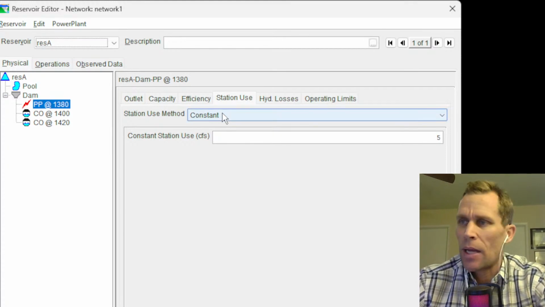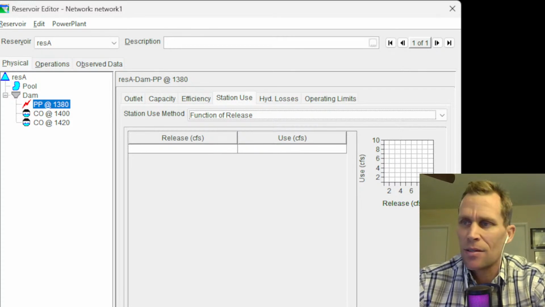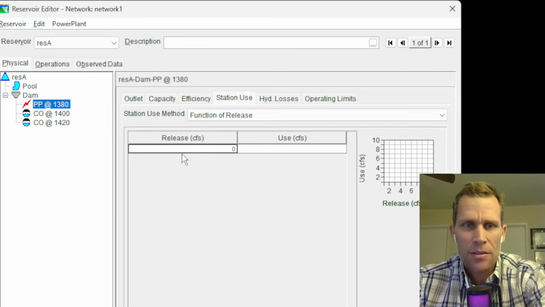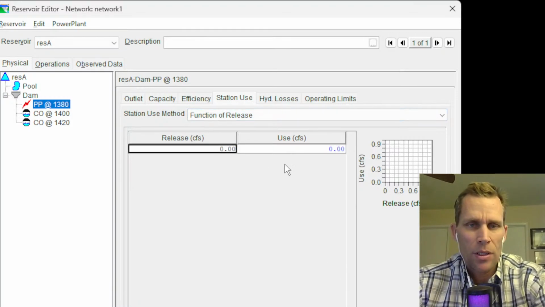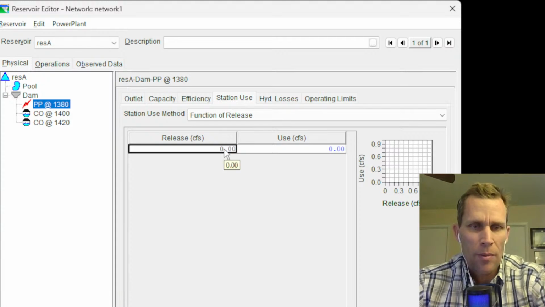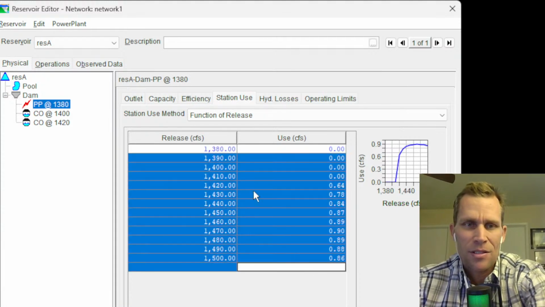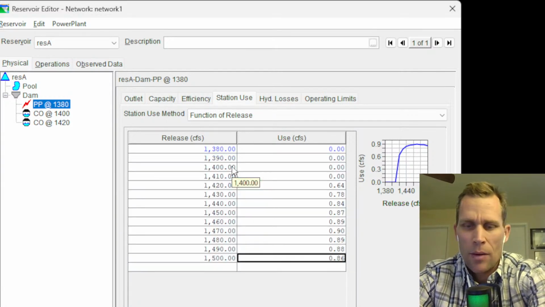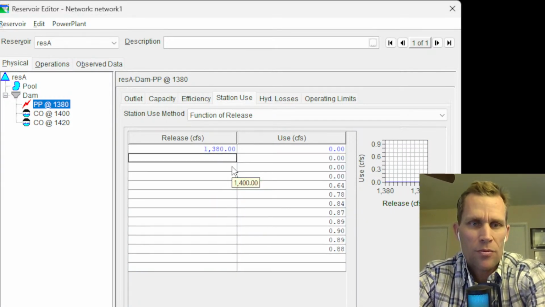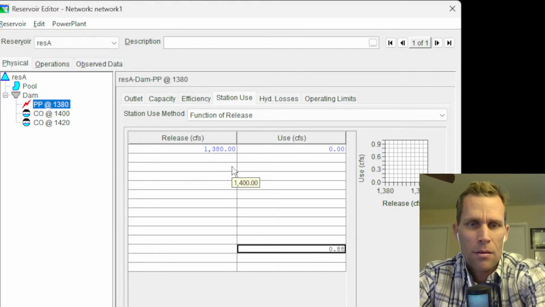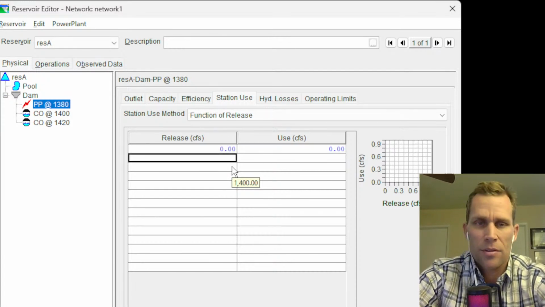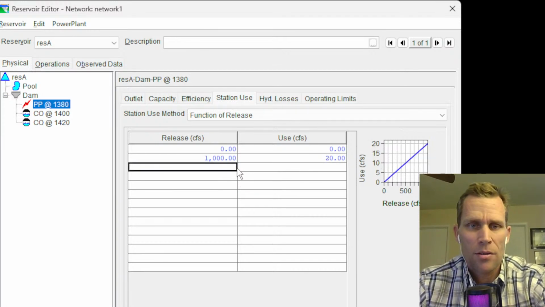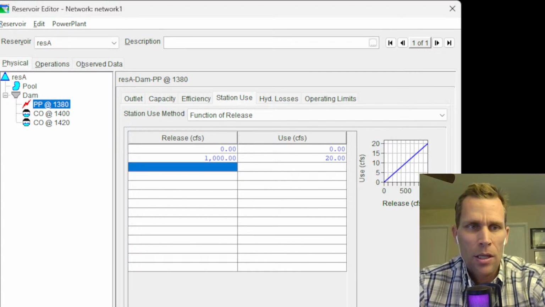Another way, actually, you know what? I have my notes to define it as a function of release. I misspoke. And so what I'm going to do here is just say 0 and 0. And for some reason, it doesn't give me another row. I'm not sure if I'm doing something wrong because I want to define additional rows. Maybe if I paste in data. Okay. So this is just on my clipboard from the other table, but I wasn't sure how to get another row. So I just wanted to manually enter data. And maybe if I closed it and opened it up. But anyway, 0 to 0. And then if there's a 1000 CFS release, we'll just say it's 20. So that's just a 2% loss. Okay. All right. I'll click apply.